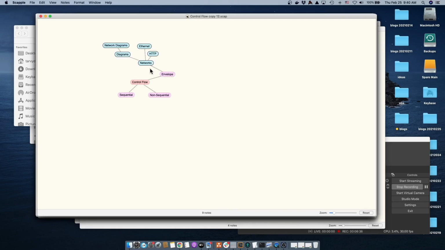Now let's look at networks. This is the wave of the future of computing, in my mind. Networks break down into HTTP and Ethernet, mostly. In networks, we also can draw sensible diagrams of things. We haven't formalized it yet. Networking has created a new breed of language. We call that language HTML.